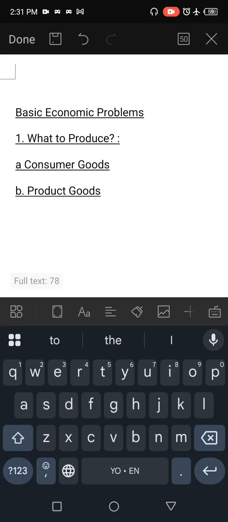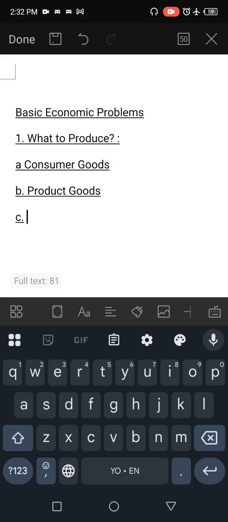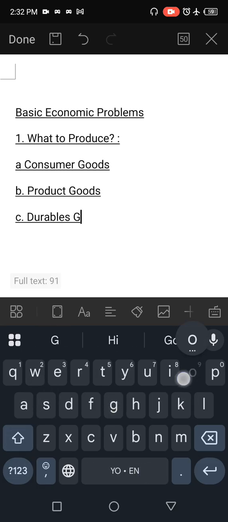Having solved this first question, which is likely to be a problem too, it now leads us to the second question, which is how to produce it.